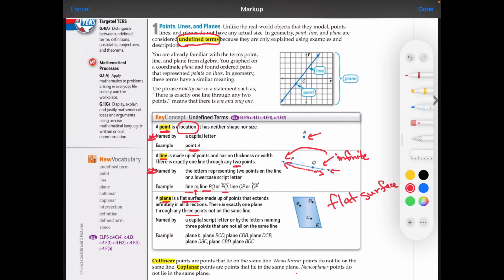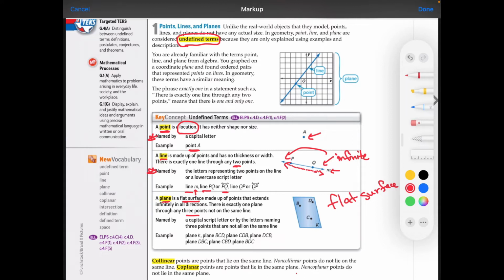We can write the 2 points on the line and then draw a line at the top of the 2 points. The order of the letters doesn't matter, so you can go PQ or QP. So once again, we name a line using 2 points, or one lowercase letter.